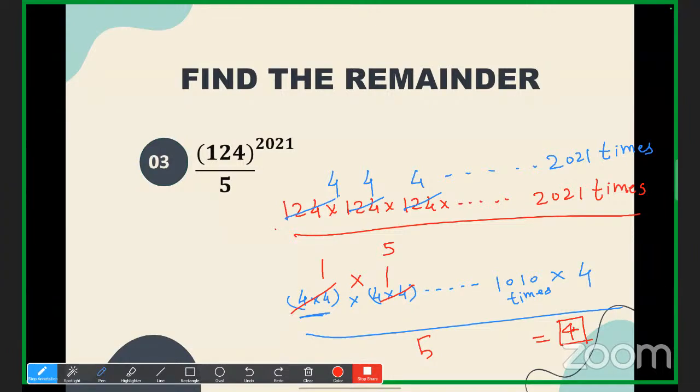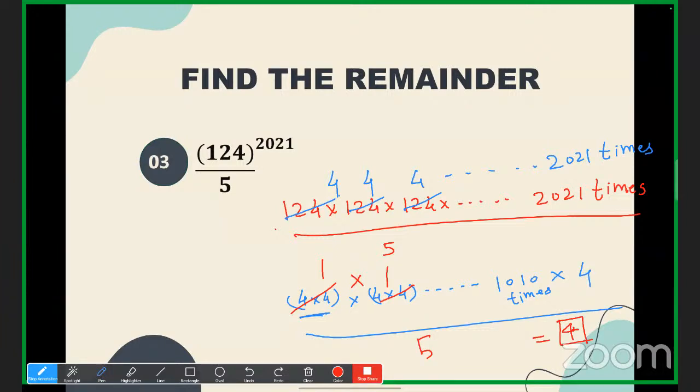Again, whatever the remainder you get, you just multiply, or whatever the sign is there in between, yes or no? So we have got 4 into 1, that is 4. So 4 divided by 5, the final answer is 4. Had it been an even power, 2020 for example, the answer would have been 1, yes or no? Understood? Yes, online students.